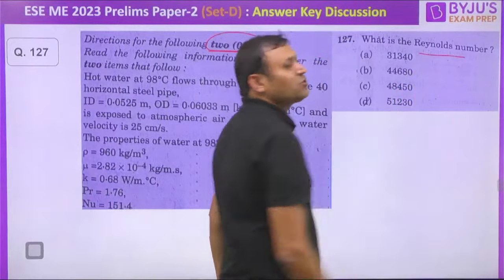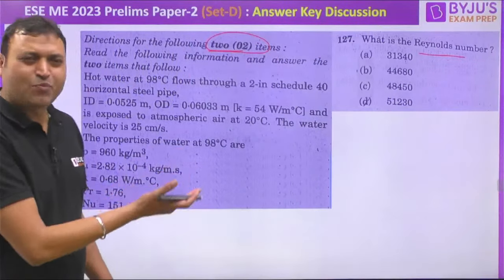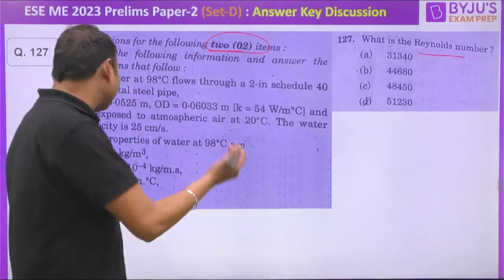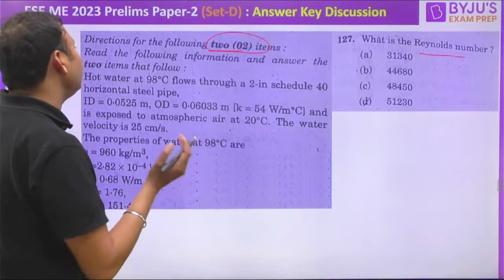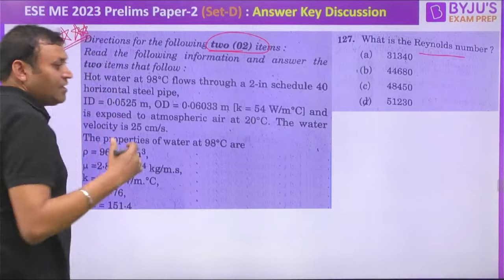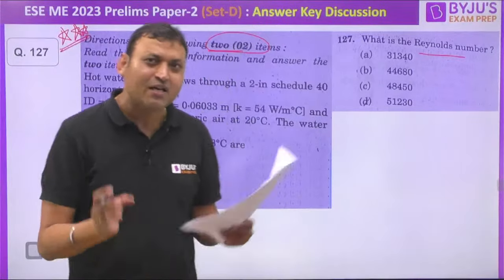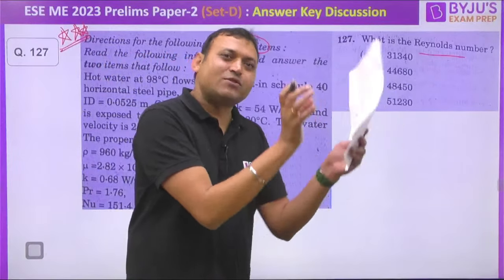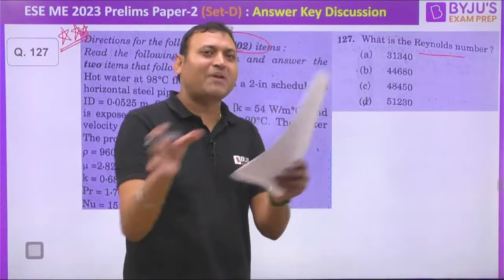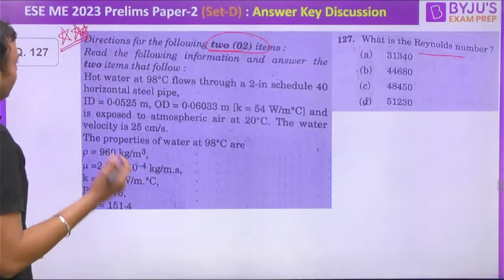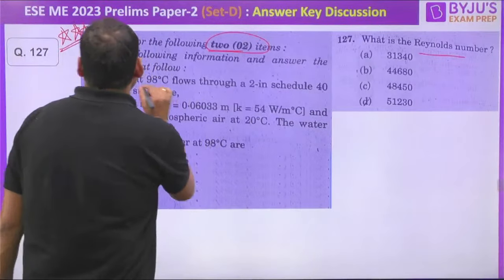The first part is to calculate the value of Reynolds number, that is purely fluid mechanics, and the second part is about heat transfer. So this type of question is becoming important, or a favorite nowadays, for competitive examinations, where some part is solved by a particular subject concept and another part is solved by a concept from another subject.